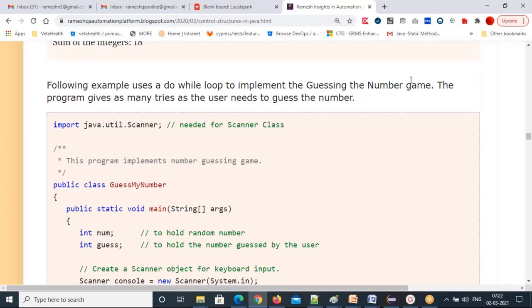If I want to check more than one condition, what conditional statements do we need to use? If else is only for one condition, true or false only. But I have more, so we have to use nested if else. Three conditions you have to check here, so nested if else we have to use. Let's see this nested if else I'm using inside the do while loop.